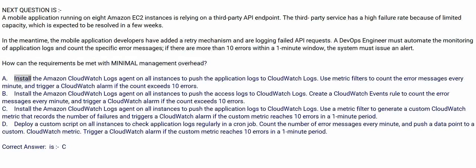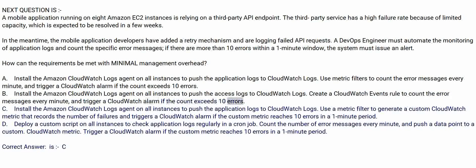A. Install the Amazon CloudWatch Logs agent on all instances to push the application logs to CloudWatch Logs. Use metric filters to count the error messages every minute, and trigger a CloudWatch alarm if the count exceeds 10 errors. B. Install the Amazon CloudWatch Logs agent on all instances to push the access logs to CloudWatch Logs.